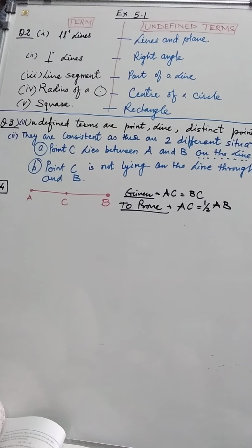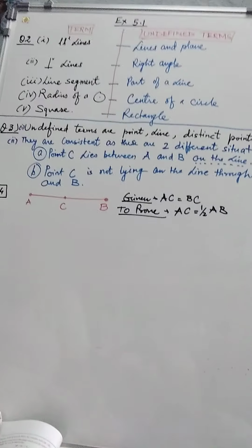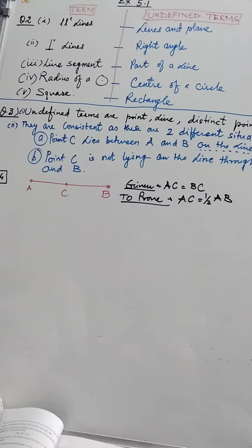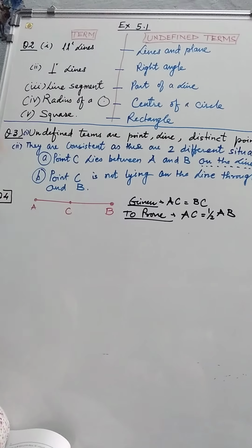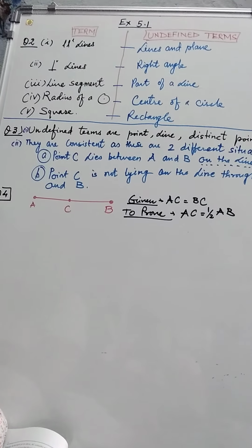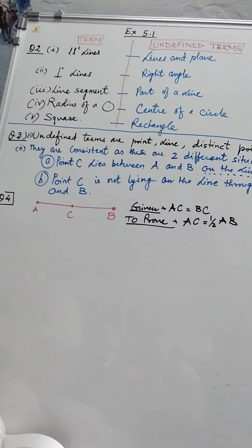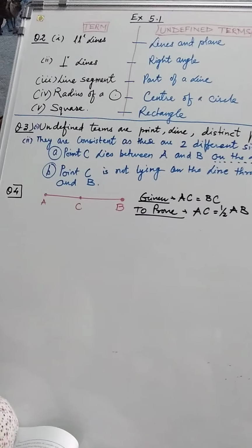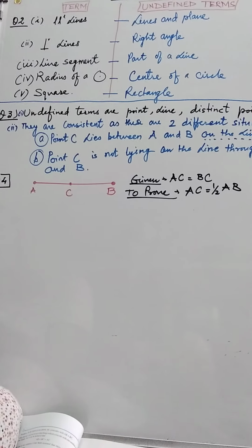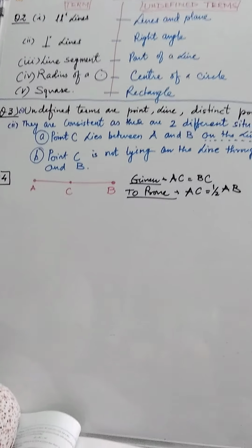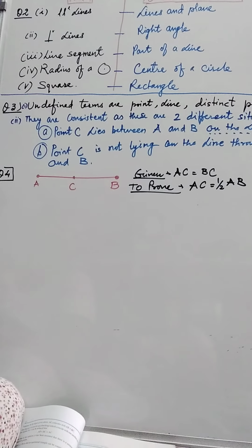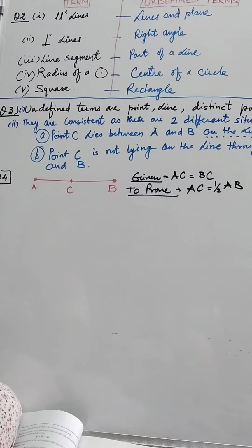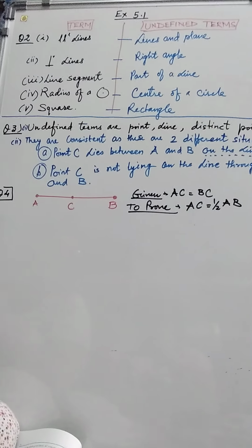Then next question is, do these follow from Euclid's postulate? Explain. They do not follow any Euclid's postulate. However, Euclid's axiom is followed here. What is that axiom? They follow that for two distinct given points, there is a unique line that passes through them. Means for two distinct points, there is only one line, a unique line that passes through them.